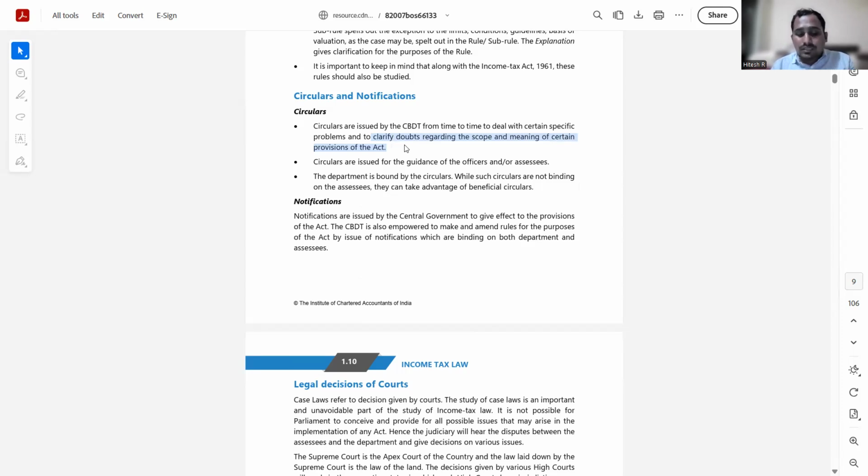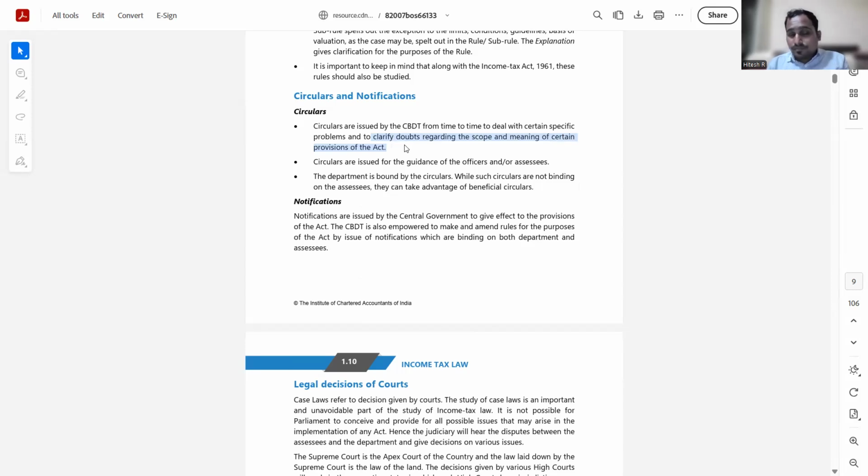Okay, now this amendment triggered a lot of problem for various assessees, because anybody who was having a long term capital asset was facing a confusion if both the gains, which is short term and long term, are going to be taxed at the same rate, then whether the long term capital gain person will get indexation benefit or not. And this benefit was done away.